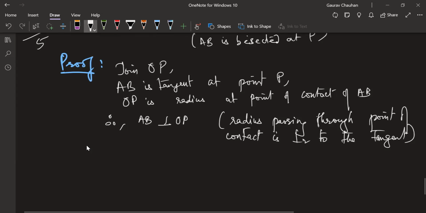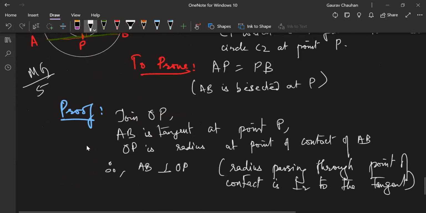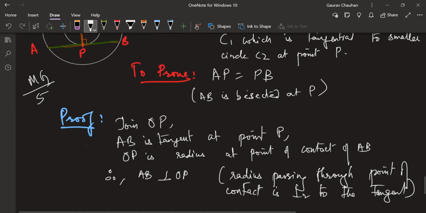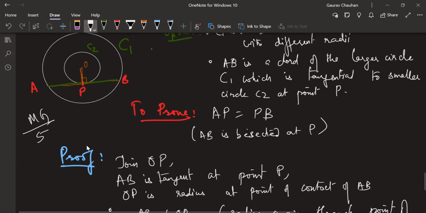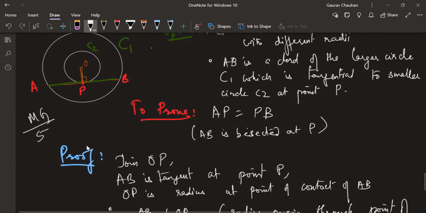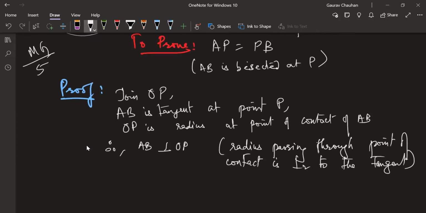Okay. Now we know OP is perpendicular to AB. You can write OP perpendicular to AB or AB perpendicular to OP, same thing. Okay, no problem. Therefore, AP is equal to PB.